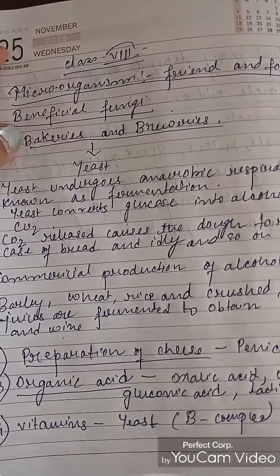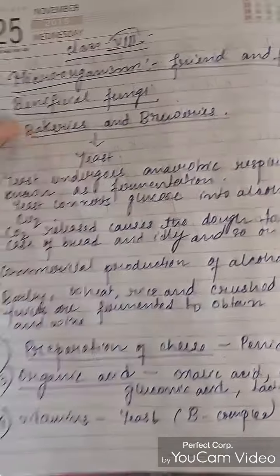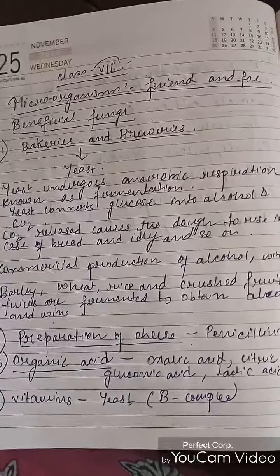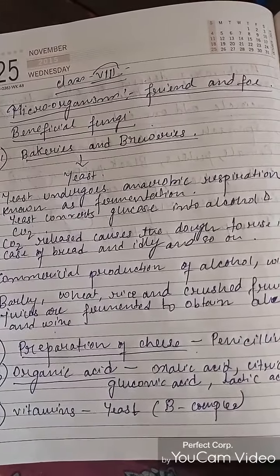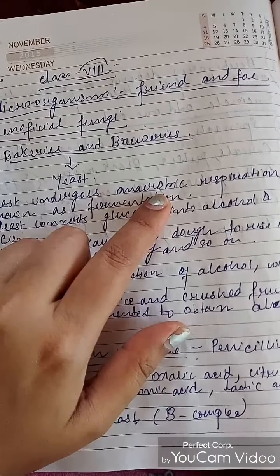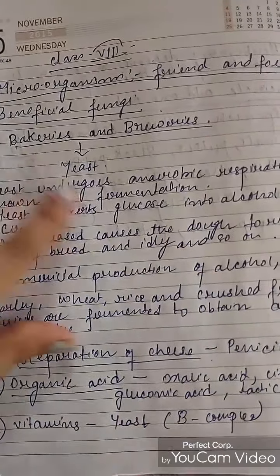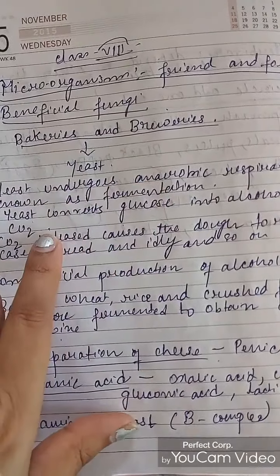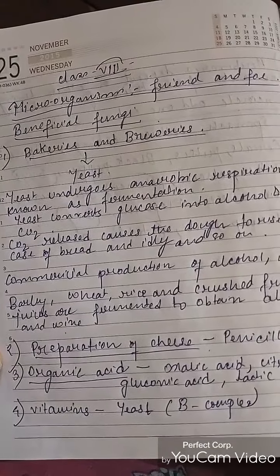So the first benefit is that the fungi are used in bakeries and breweries. Here, yeast, which we have already discussed, is an example of the fungi. Yeast generally undergoes anaerobic respiration, known as fermentation. Anaerobic respiration means the respiration that occurs without the presence of oxygen. That procedure is known as fermentation. In this anaerobic respiration, yeast converts the glucose into alcohol and CO2.